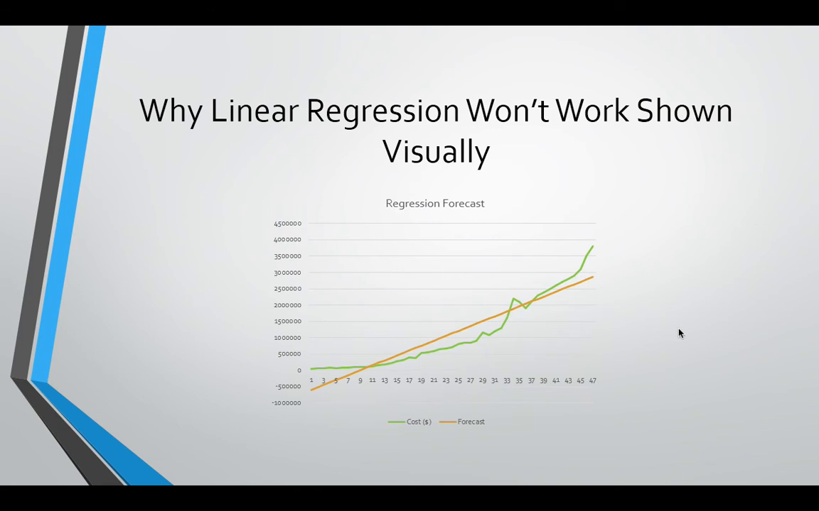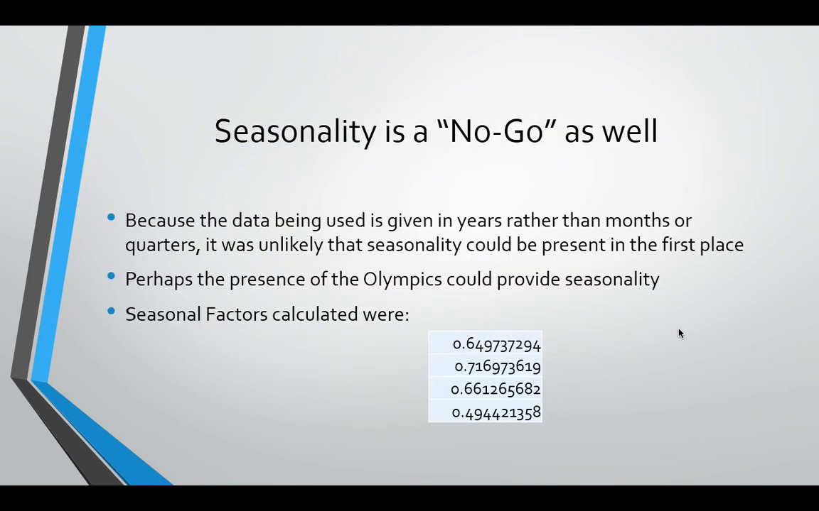And here you see why visually as well, because there's a regression trend line that doesn't really fit. It's linear and it doesn't really fit with the exponential trend of the actual data. So seasonality is a no-go as well, unfortunately. You kind of expected that going in because we're looking at yearly data rather than months or quarters.